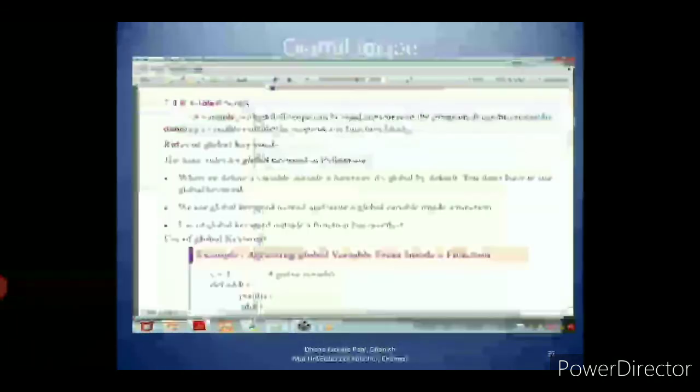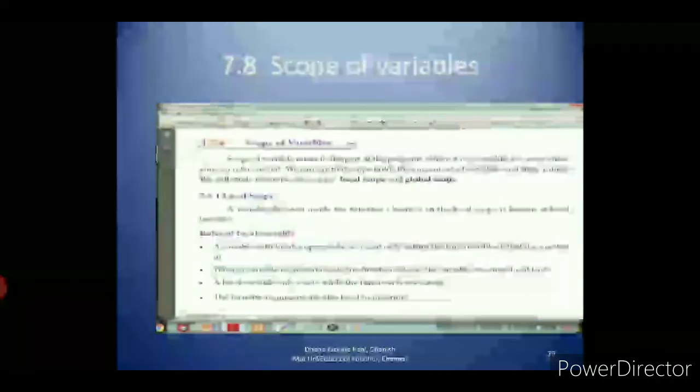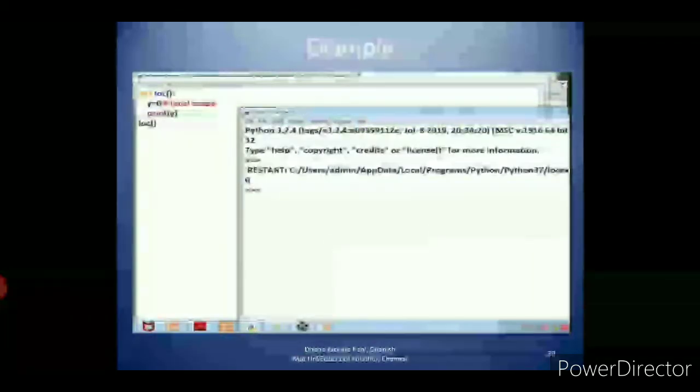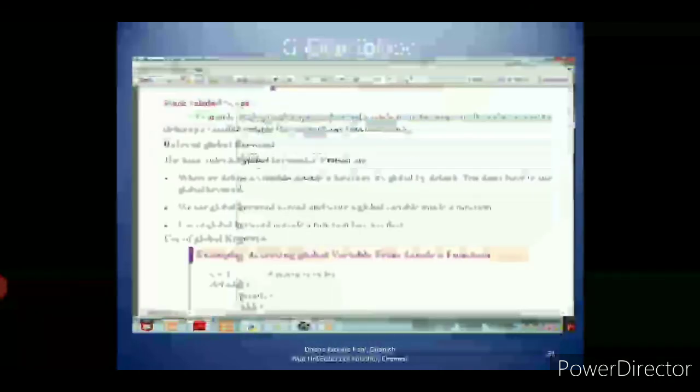After the calling statement, you can access the global variables. So what is the scope of variables? You have two types of scope: local scope and global scope. Local scope means the variables declared inside a function can be accessed only within that function. That is called the local scope.